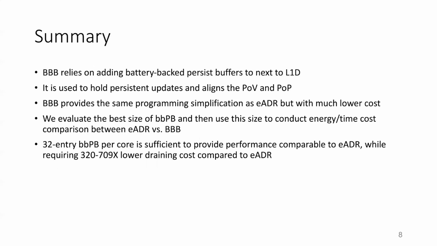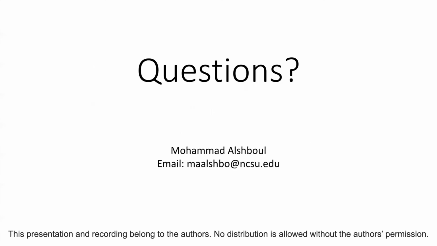In summary, in this paper, we introduced BBB, which relies on adding battery-backed persist buffers next to each L1 cache. These buffers will be used to hold persistent updates and align the point of visibility and the point of persistency. Our solution provides the same programming simplification advantages as EADR, but for much lower cost. In this paper, we evaluated the best size for the persist buffers, and then we used that size to conduct energy and time costs comparison between EADR and BBB. We found that our solution with only 32 entries per core can provide performance comparable to EADR while requiring significantly lower draining cost compared to it. Thank you.